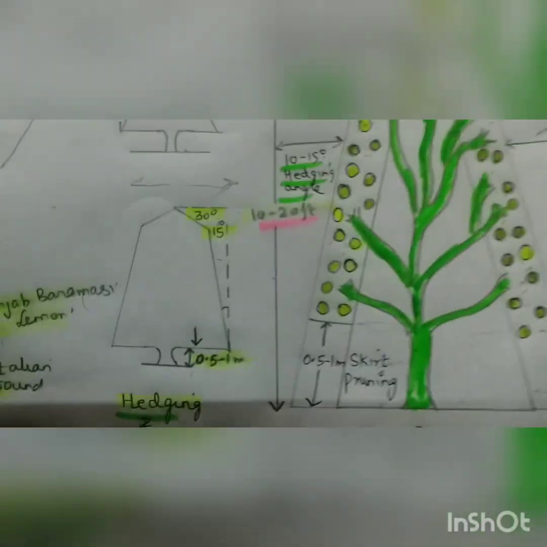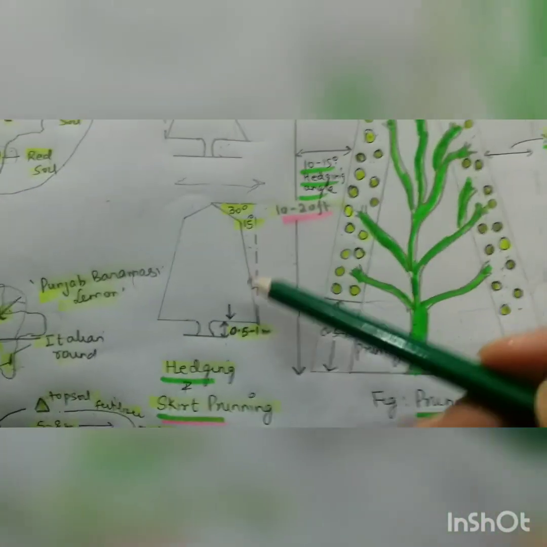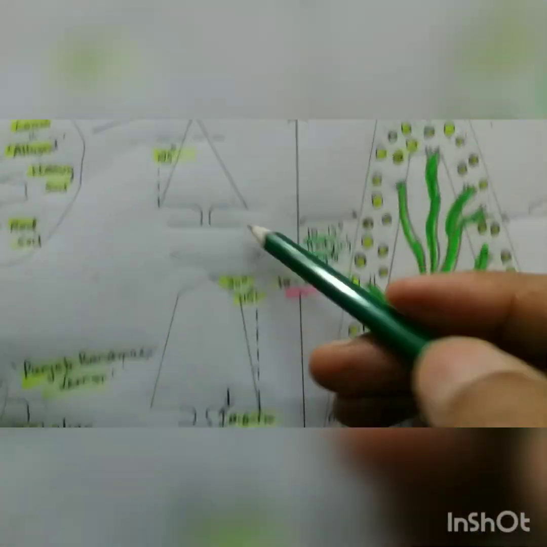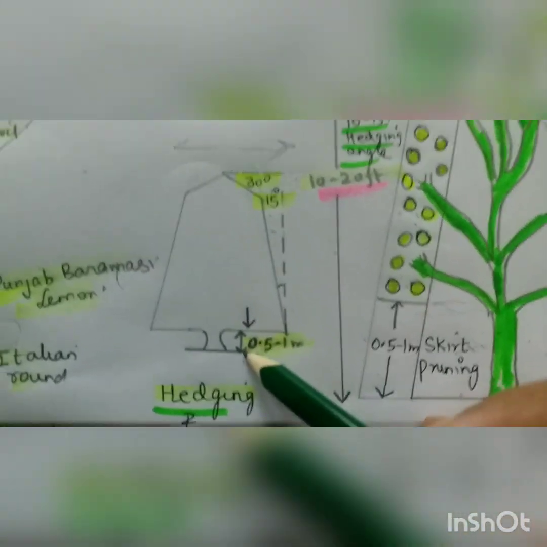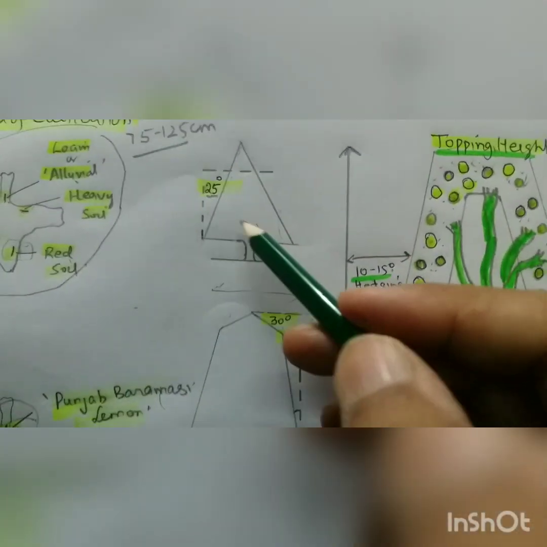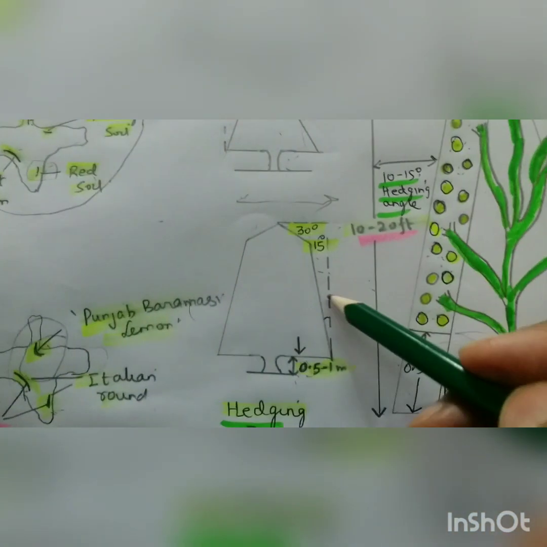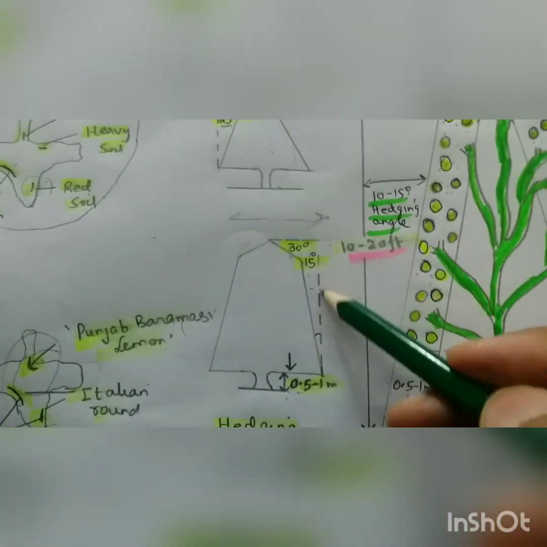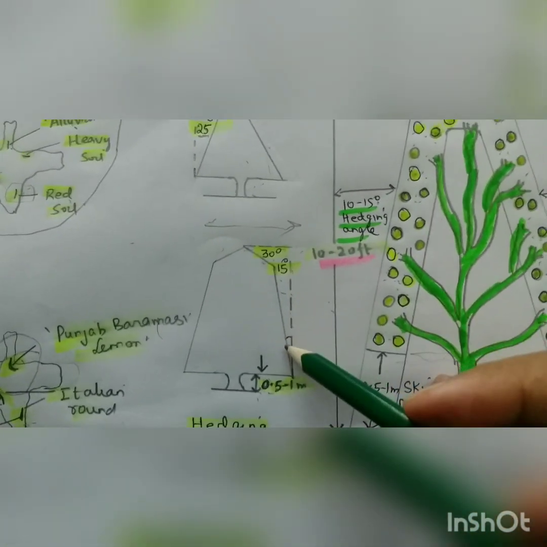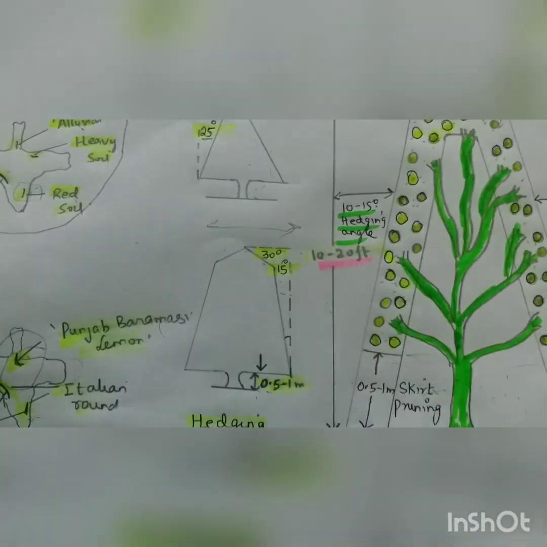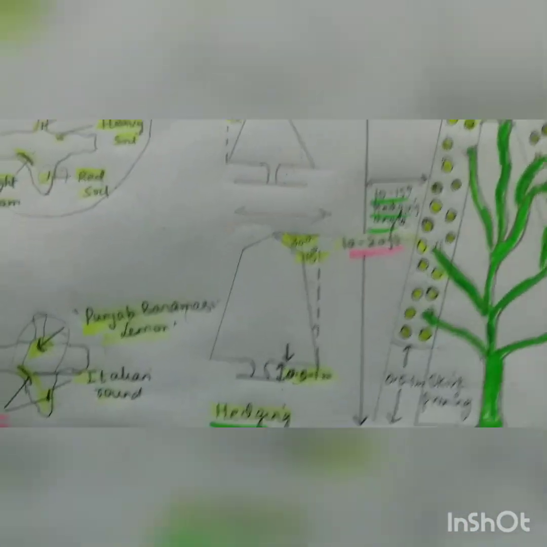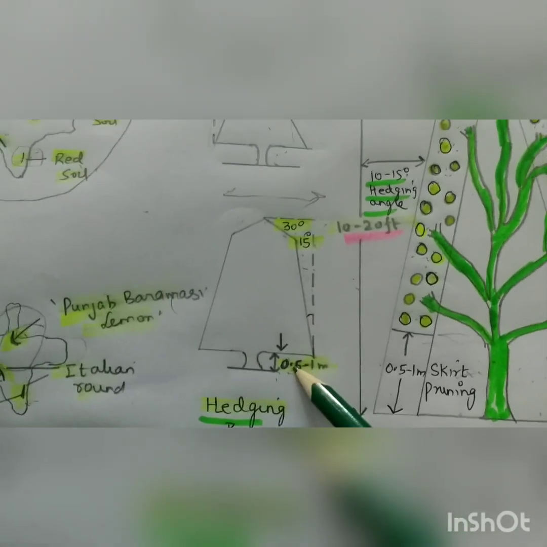So before coming to the main topic, I will tell you this is the hedging and skirting. From below 0.5 to 1 meter is removed, and then it is trained and hedged to 25 degrees, and this is 15 to 30 up and 15 this side, and we can get this shape, and this is called pruning, and below we have the skirt pruning, right?